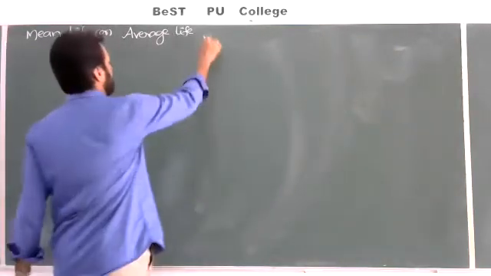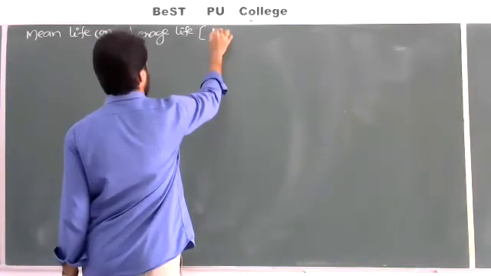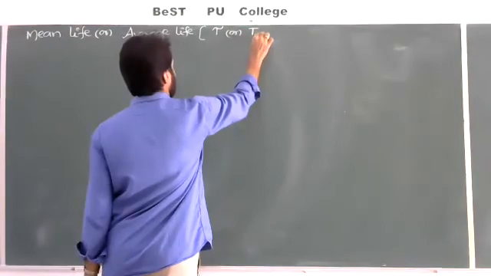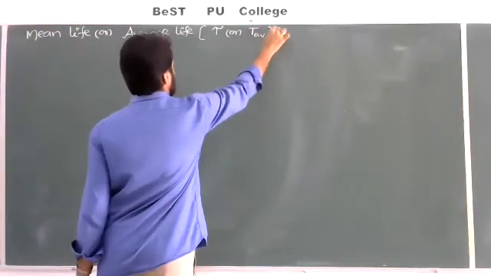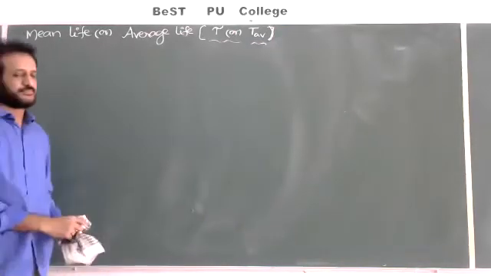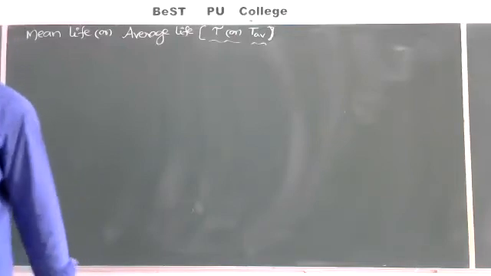Here also we write the symbol as tau, or we can write T average, AV. Your choice, any one symbol may be taken, T average or tau. Tau or T average you should write.